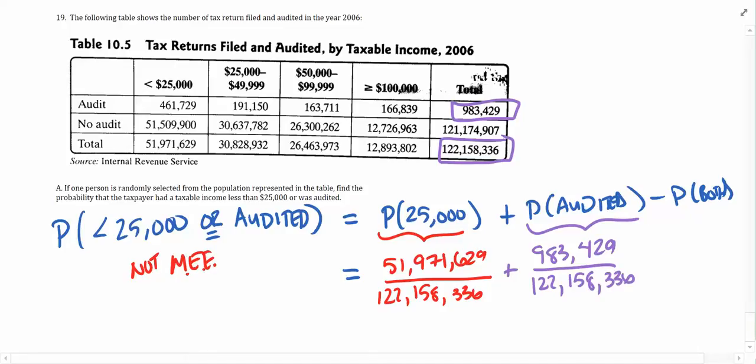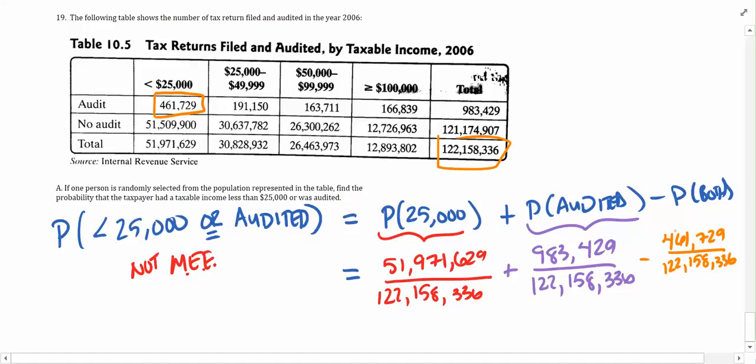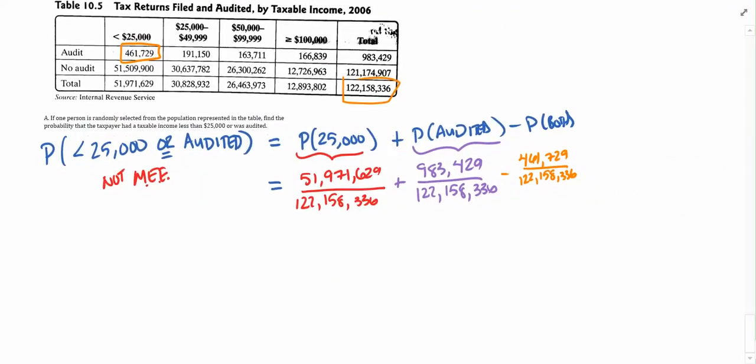Now we have to subtract off the probability of both. So we'll do that in orange. So we have to ask ourselves how many people were audited and also made less than $25,000. Well, both of them would be here. That'd be this number, right? People who were audited and made less than $25,000 out of the total number of people here. So this is going to be minus 461,729 over 122,158,336. Okay, so you need to run this all through your calculator.